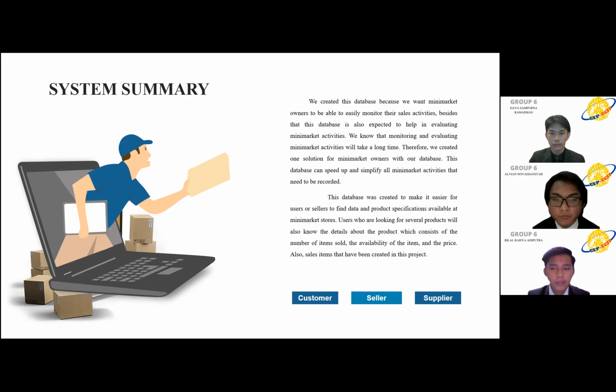For a quick preview of our database, we use three main points. First is customer, second seller, and third supplier. For the customer to buy the item, he must send his details to the seller, and the seller takes the supply from the supplier. The supplier must send his details to the seller.